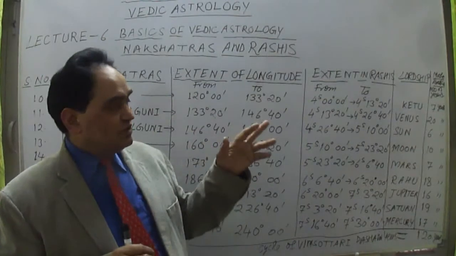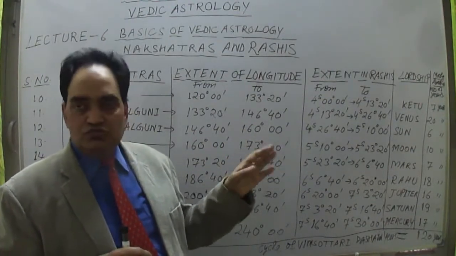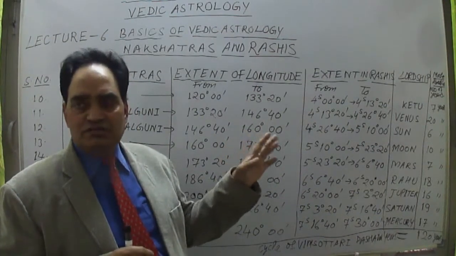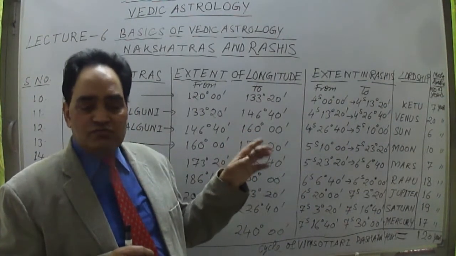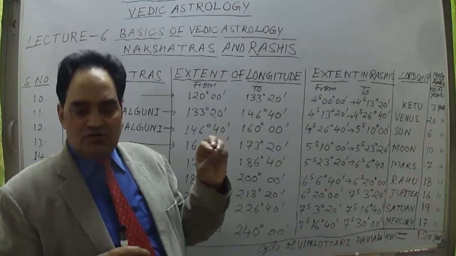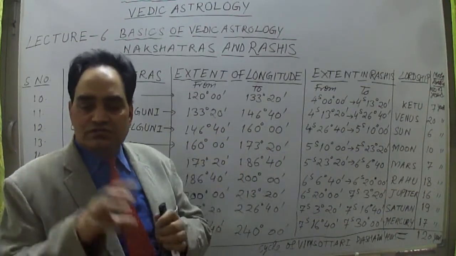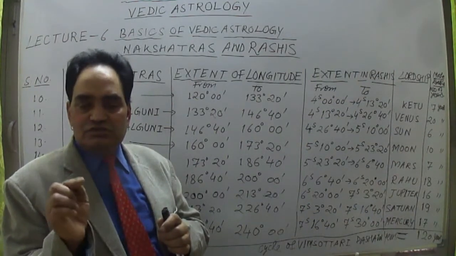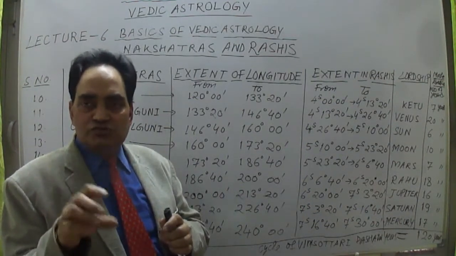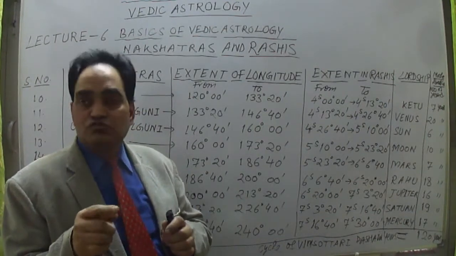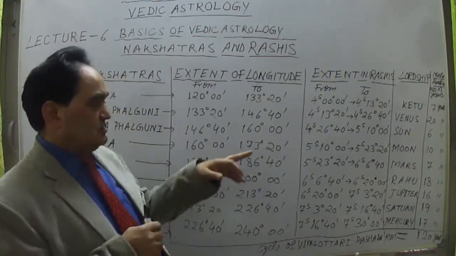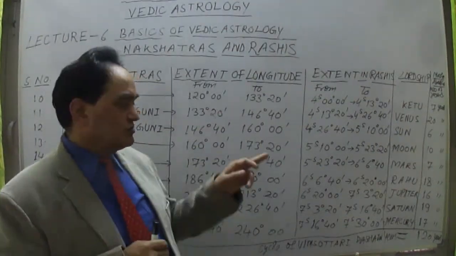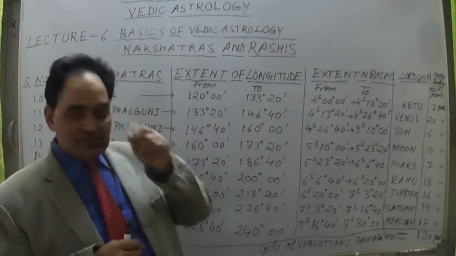Suppose it is falling in the nakshatra of Moon. Moon has a major period, or Mahadasha period, of 10 years. Now suppose the Moon's position in the nakshatra has crossed the first quarter or second quarter, or is somewhere in between. Here we take Hasta nakshatra as the example. Hasta nakshatra is lorded by Moon.